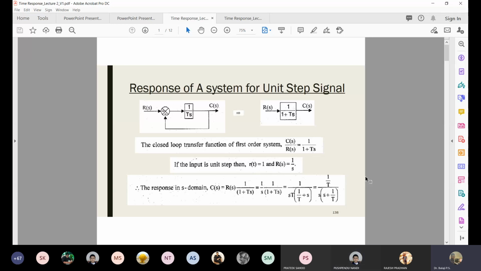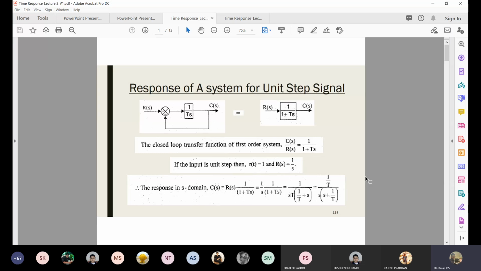So when the mass is included, then you are actually including the inertial force. The mass element is actually representing the inertial force. So in that way, okay, now let's not go into the details of that. Let's assume that first order systems are available, and you please come to slide number 138.